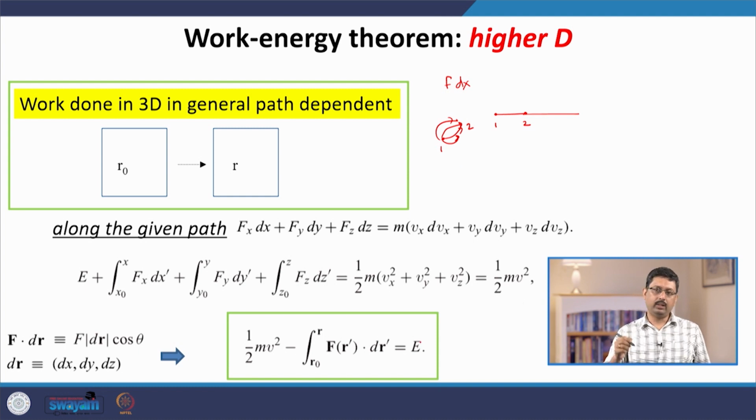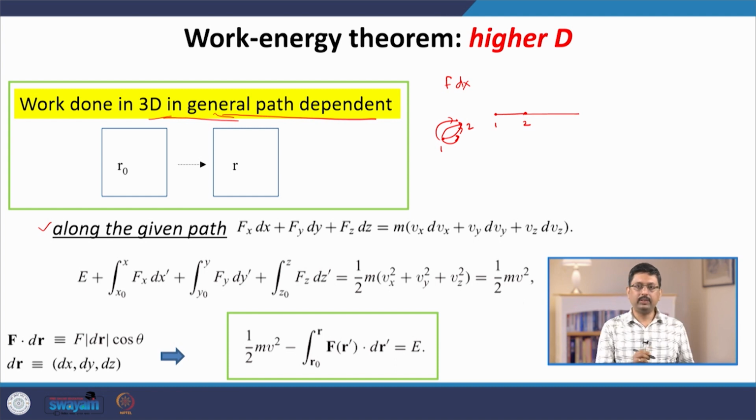In 3D there are also infinite number of ways, and more ways in 3D than in 2D. In that case, when we calculate the work done, we need to know which path the particle followed. So, the work done in 3D or in any higher D, even in 2D, is in general path dependent.